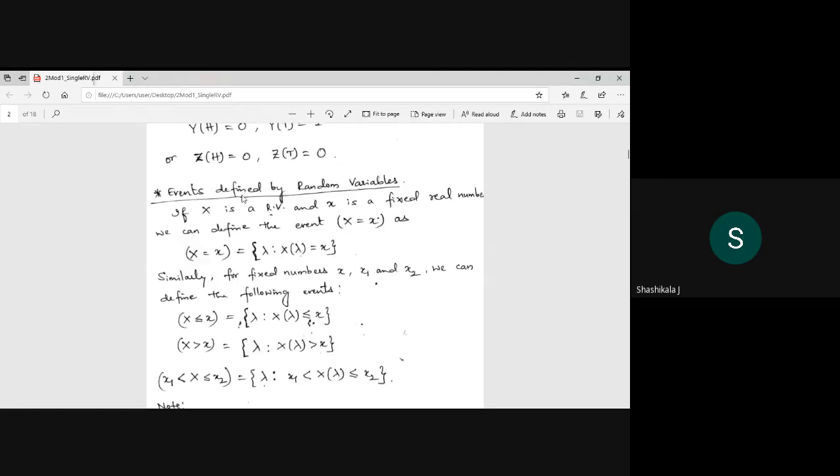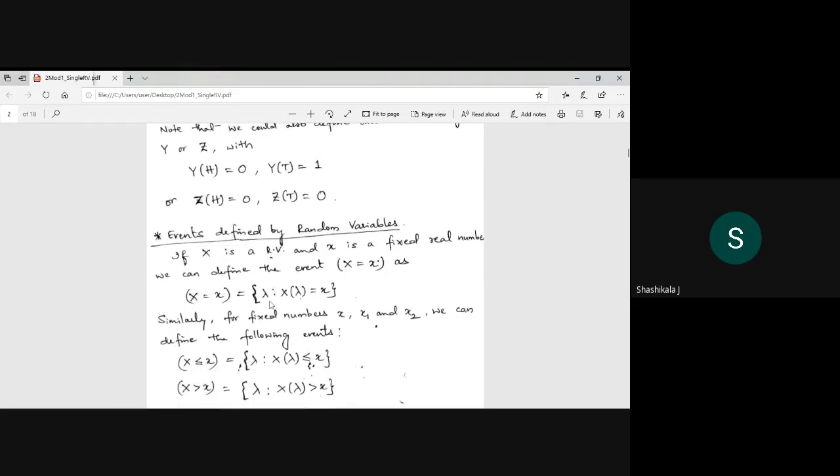Okay. So now, how are events defined by the random variable? Capital X is equal to small x, a real number, is the event, and x of lambda is like an h or t. Taking an example like this, lambda is any event and x of lambda is equal to x.